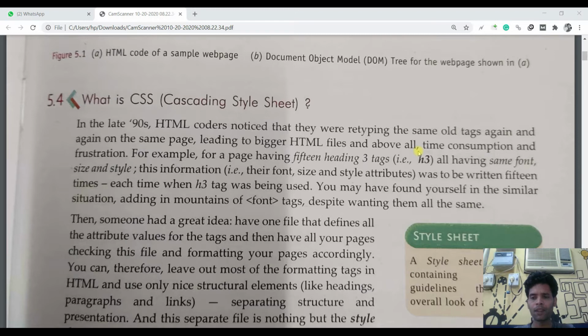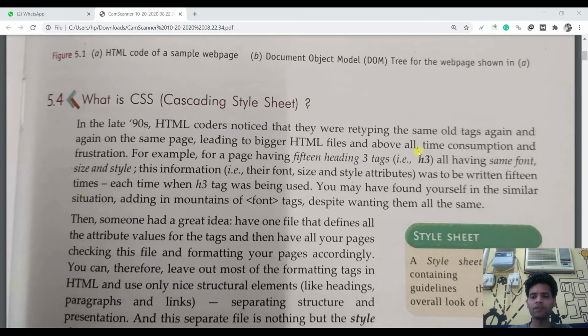Basically, if you remember, when you are going to make a website, you need to create some web pages, okay? And the basic thing is this: mostly all web pages have the same formatting, okay? So what you have to do, you have to write the same code, same formatting for 5 or 6 pages. So this is a very boring work to write the same tag and same content, and as well as to write the same thing which you have done earlier in the first web page or home web page. So they introduced a new thing that is called CSS.